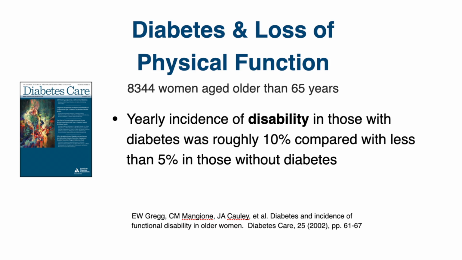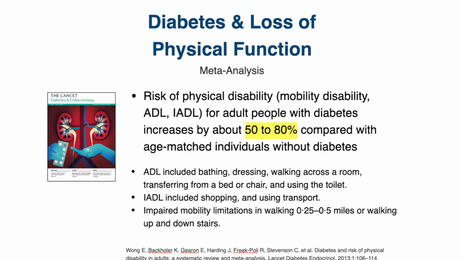Now, how common of a problem is this in diabetic patients? There are several studies that have looked at this. One study of about 8,000 women who were age 65 or older found that the yearly incidence of disability in those with diabetes was about 10%, compared with less than 5% in those without diabetes. This data was corroborated by a meta-analysis, which also found that the risk of having a physical disability, difficulty walking or doing activities of daily living like bathing and washing, for adults who had diabetes increased by about 50 to 80% compared to age-matched individuals who did not have diabetes.